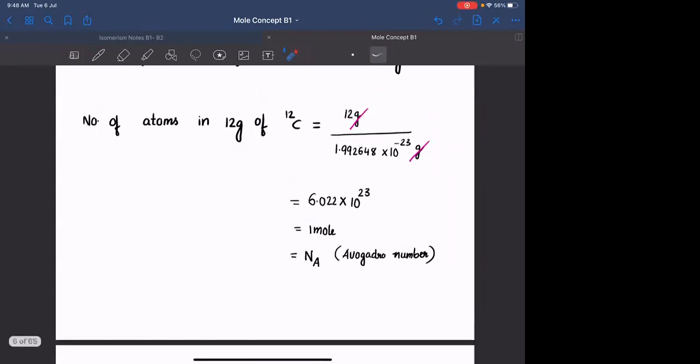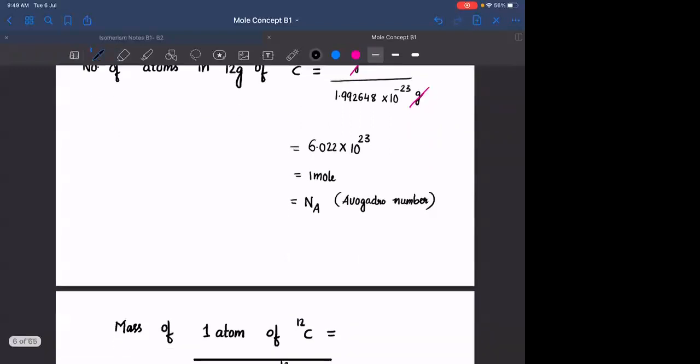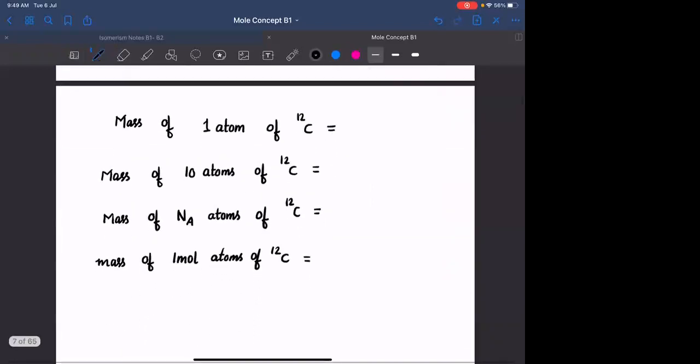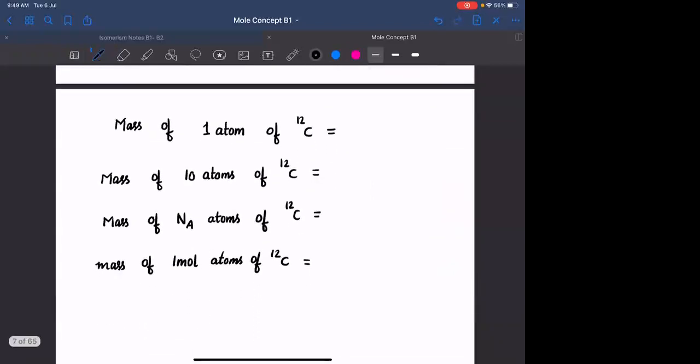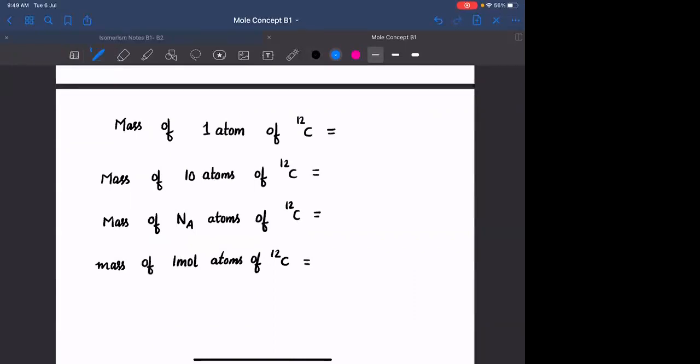So what is 1 mole equal to? It is 6.022 into 10 power 23. Some questions are written here, please answer them everyone. Mass of 1 atom of carbon 12. Tell me the answer in terms of AMU. Everyone, mass of 1 atom of carbon in AMU. It is 12 AMU.